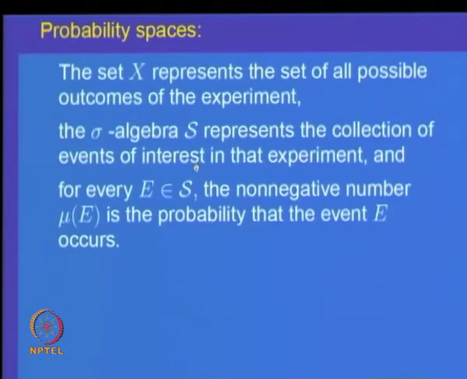So, a probability is a measure defined on the sigma algebra of all possible events of interest and taking non-negative values, and of course, the probability of the whole space, the chance of the whole space happening, is 1 and the probability of the empty set is 0. So, the probability is a set function defined on the collection of all events of interest, and we want that to be a measure. That is the reason that the triple X S mu is called a probability space and gives a mathematical model for analyzing statistical experiments when mu of X is equal to 1.